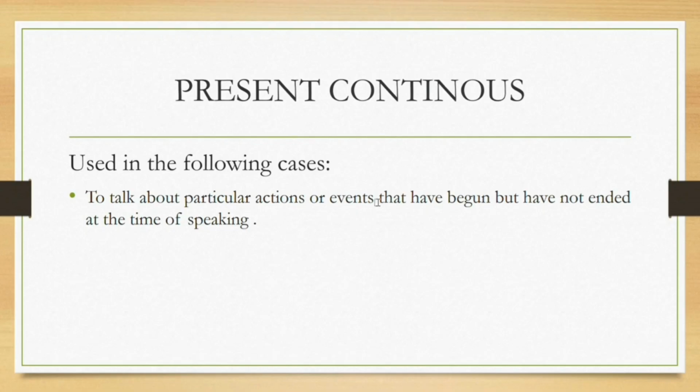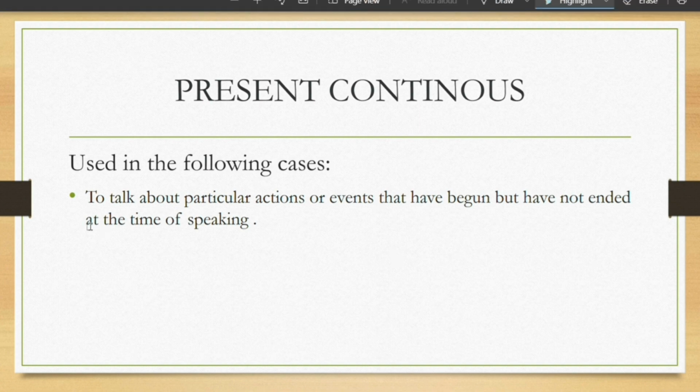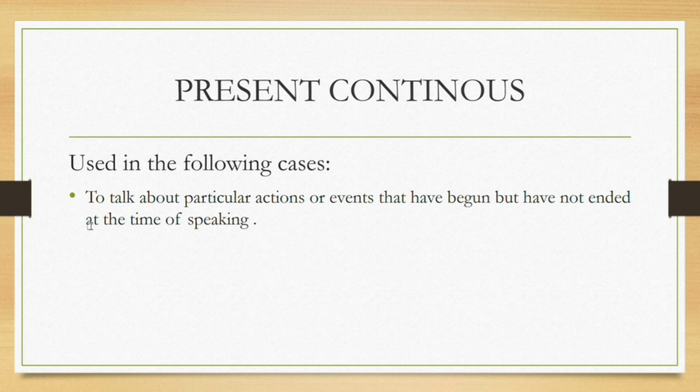Now, let's have a comparison here, a comparison of present simple with present continuous. Present continuous sentences are used in the cases that I've mentioned here, to talk about particular actions or events that have begun but have not ended yet. Even while speaking, the situation is still going on.